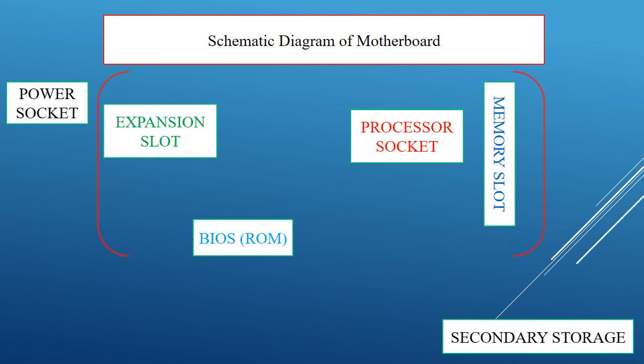If you see the computer or laptop, initially a black screen will appear when you turn on the computer. That black screen indicates that the system is booting. After that booting we can see the Windows symbol. Before the Windows symbol there will be a black screen, and that black screen indicates that the computer or laptop is in the booting condition.